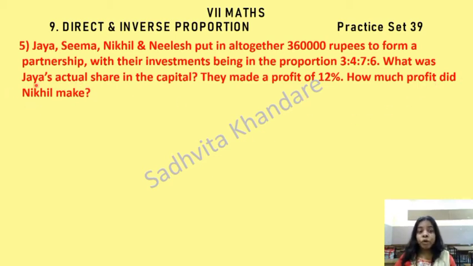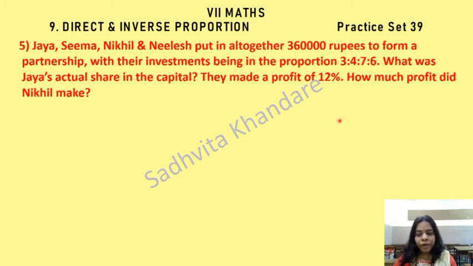So we have to find out Jaya's actual share. If we assume a common variable as x, then Jaya's share is going to be 3x. And we'll find out 12% of Nikhil's share. How much is Nikhil's share, children? First, second and third. So 7x is Nikhil's share. So we will find out 12% of 7x. For that, we have to find out that common variable x.